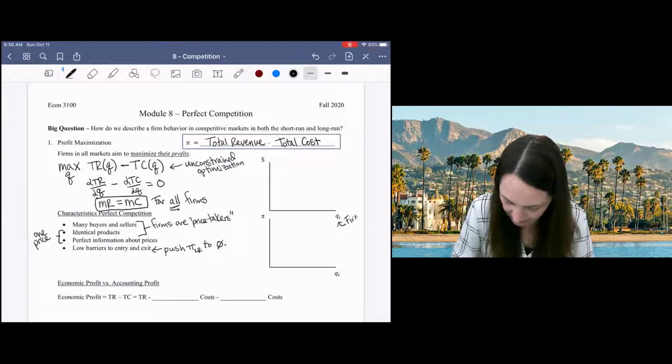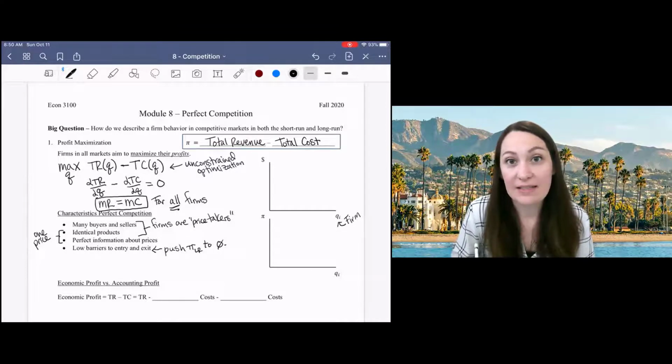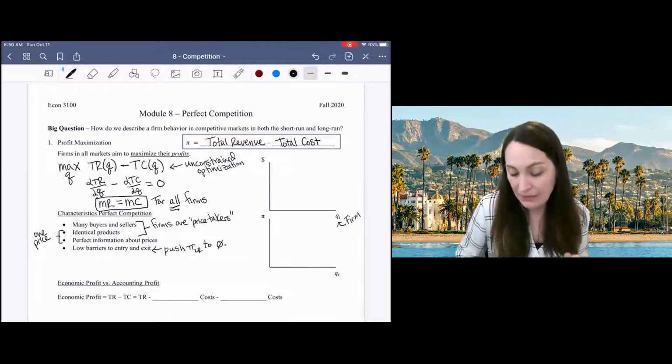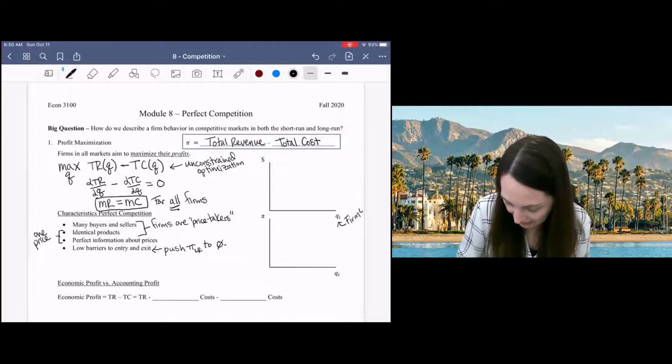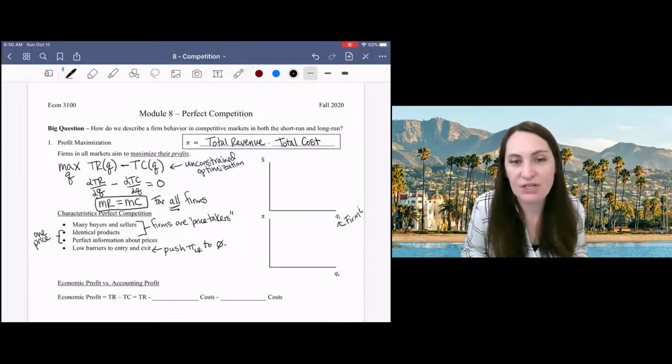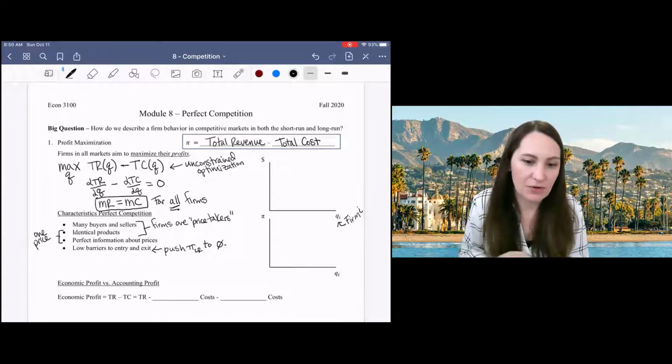So when we make the lowercase q, that's going to stand for an individual firm's quantity, whereas uppercase Q would stand for the quantity in the market. So we'll distinguish those now. And the i is the kind of which firm, okay? So this is the quantity for firm i. And i, of course, could be 1, 2, 3, 4, 5, however many firms we have in the market, but just generically one individual firm here.